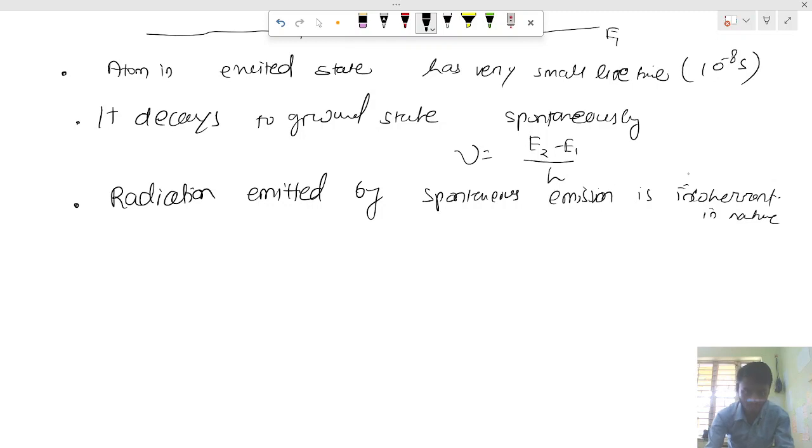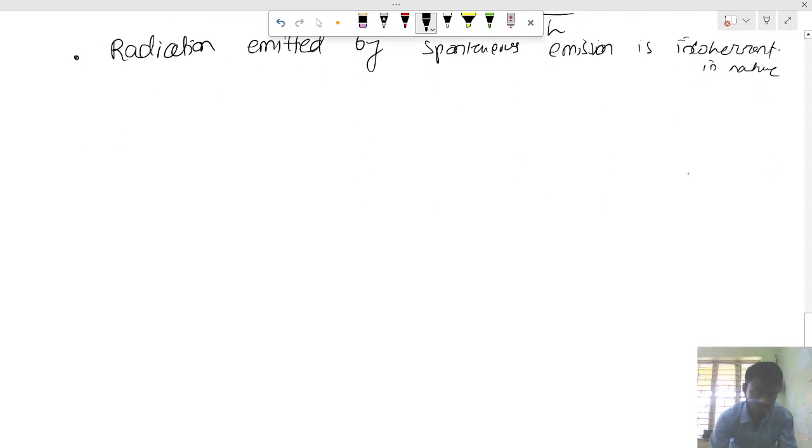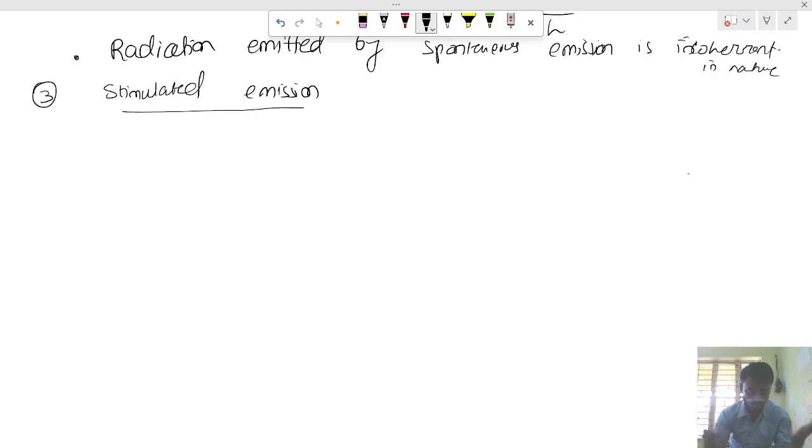Let us come to the next, the third one, which is stimulated emission. What do we mean by stimulated emission? Let's understand it. The scenario will be like this: this is the before picture, and this is the after picture. Always try to understand the concept hidden behind the story. That's a very important, pioneering thing in physics.